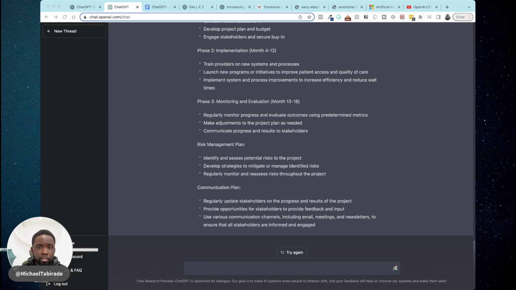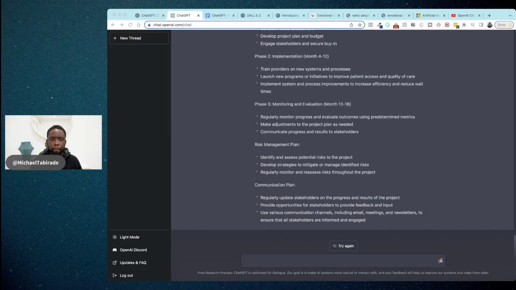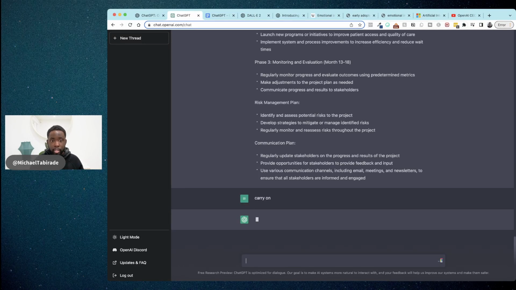It's still typing away as I'm talking. If I go back to it, let's go to the right view. You'll see this is a very comprehensive sort of plan, okay? And if it's not complete, you can say carry on, okay? And if there's more to add, it will add that stuff. If there's no more to add, then it will say something like, I've reached the capacity or capabilities of whatever it may be.